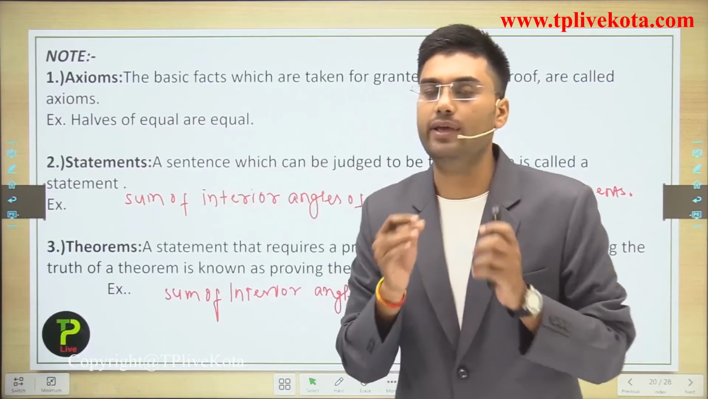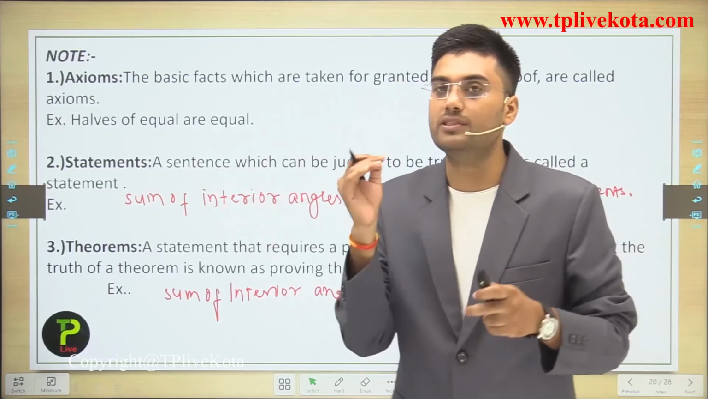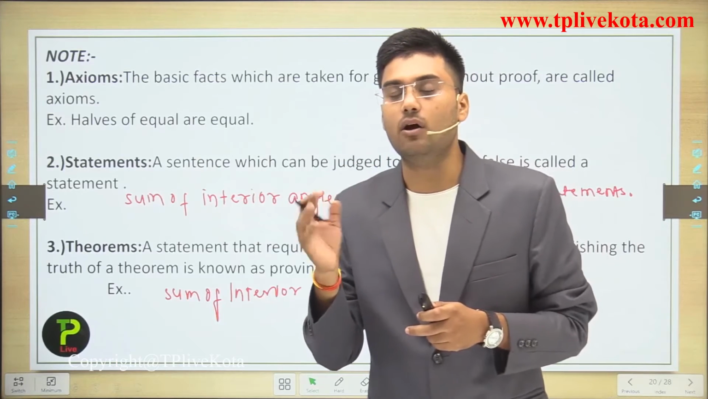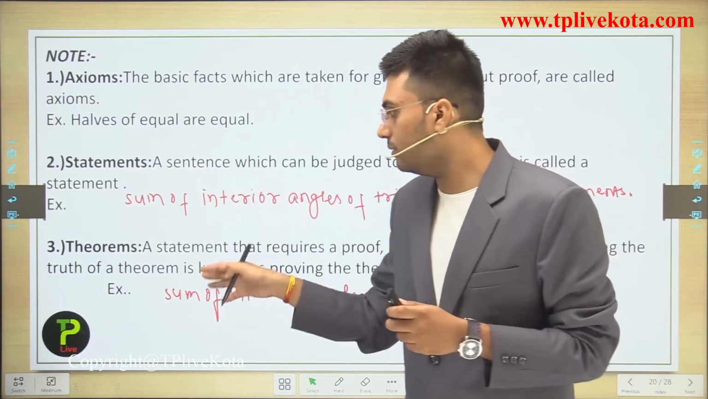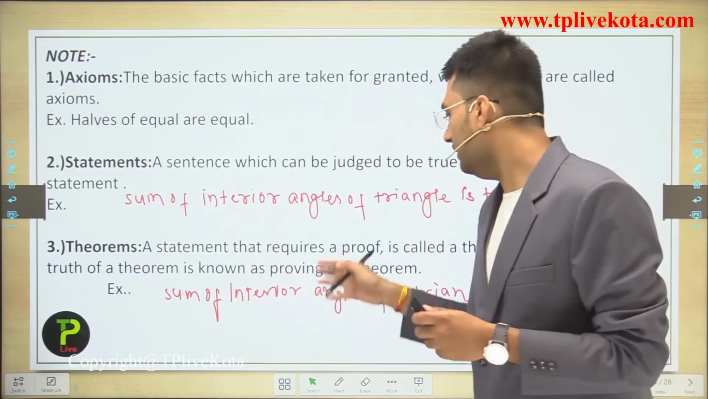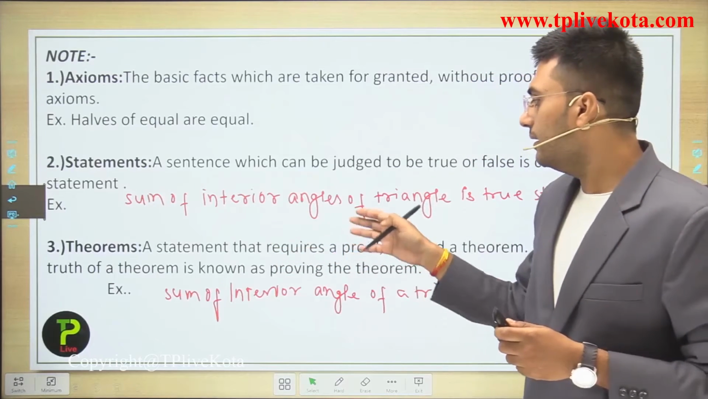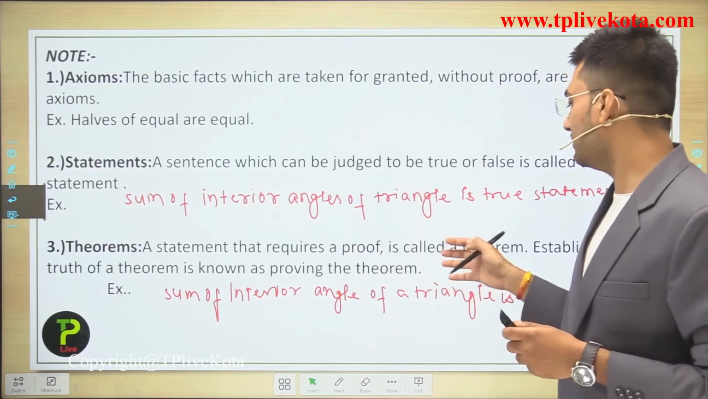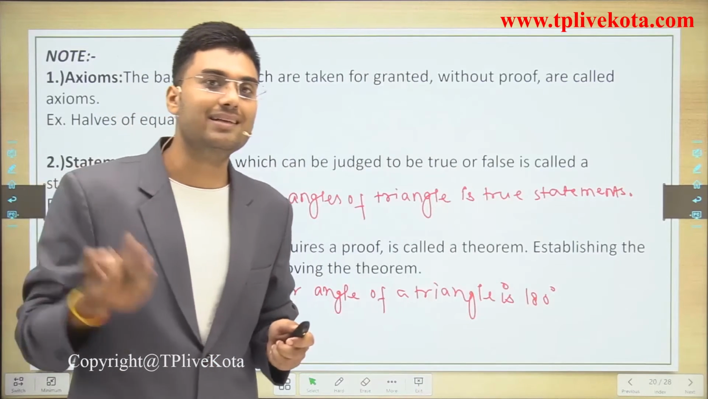So now we can differentiate between axioms and theorems. An axiom is a statement or fact which is taken for granted without proof. And a theorem is a statement that requires a proof. Okay, so now after the theorem, the next is